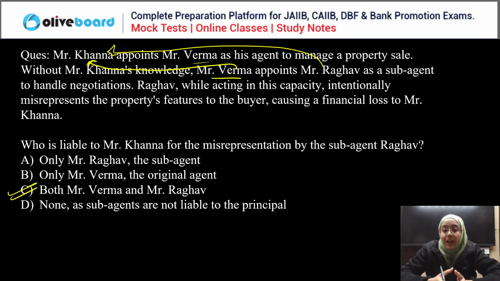Both are liable. Why both are liable? First, a sub-agent generally doesn't have direct liability, but in case of fraud, the sub-agent has direct liability to the principal. In this case, two things are there. First of all, without the information, Mr. Verma has appointed a sub-agent. That is wrong, and that's why Mr. Verma is accountable to Mr. Khanna. And second, it is a case of fraud, and in case of fraud, a sub-agent is directly liable to the principal. So in this case, C, both are liable to the principal.